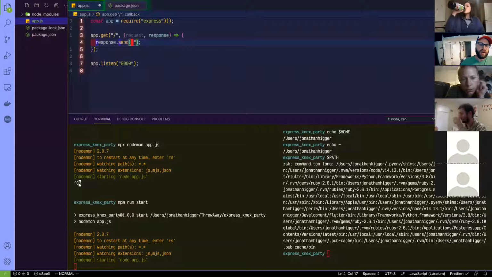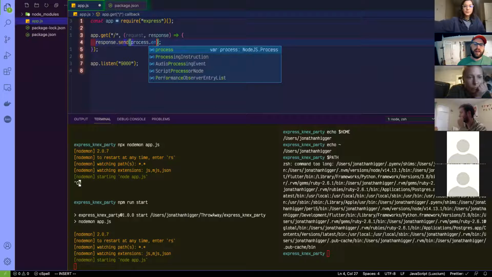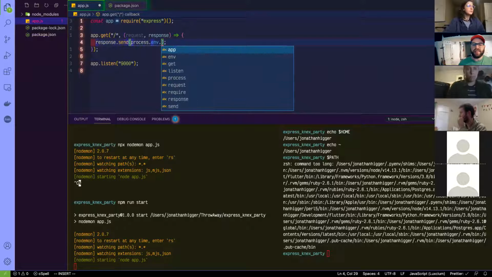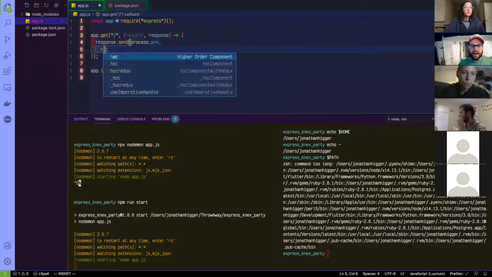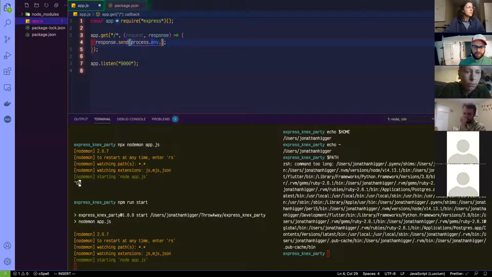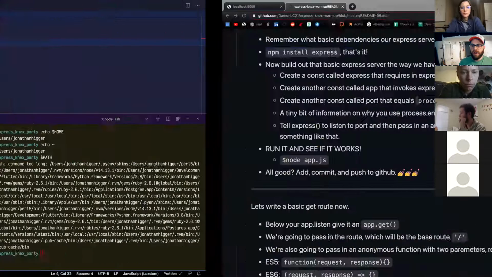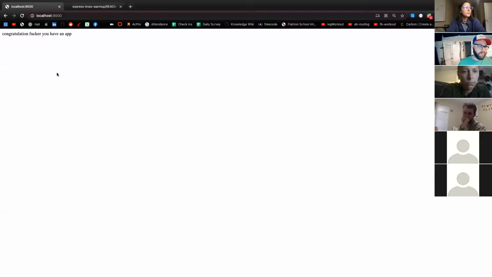Cool. Well, just to kind of show you what's going on here, how about instead of sending congratulations, you have an app? We're going to do it the Node way. So in Node, I can grab process.env and then the variable name. So if I have home, give that a save. Let's look at what we get here now. Bam, it just spits out that variable. So process.env is a way for Node to access those environment variables on our computer.